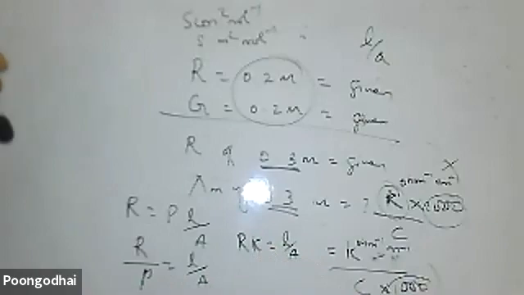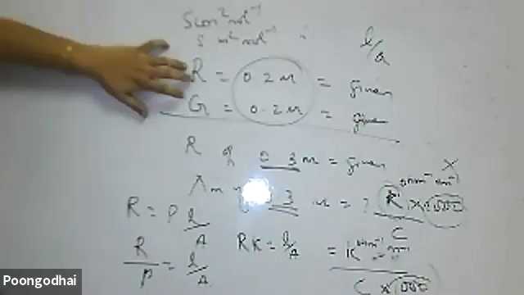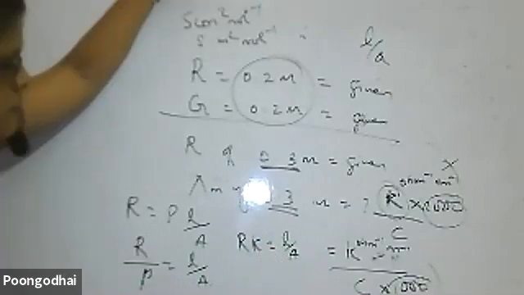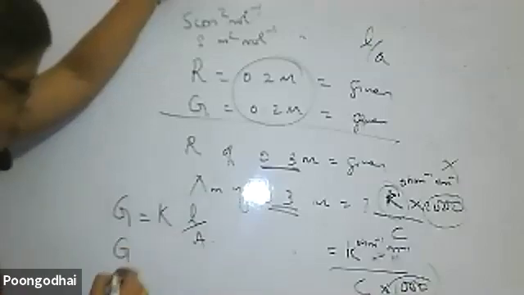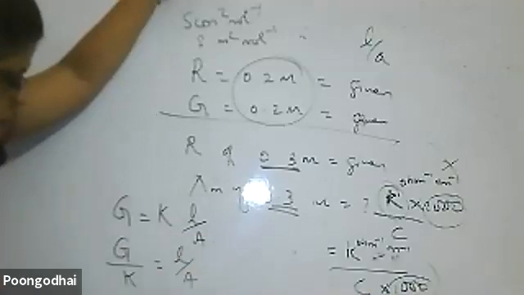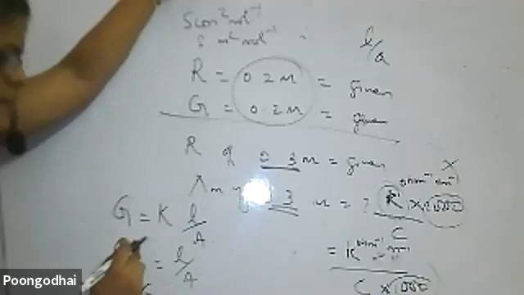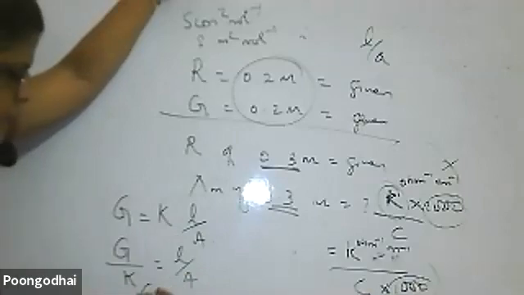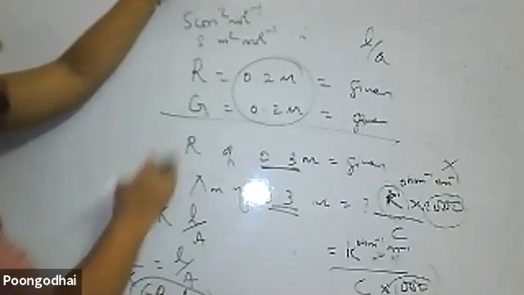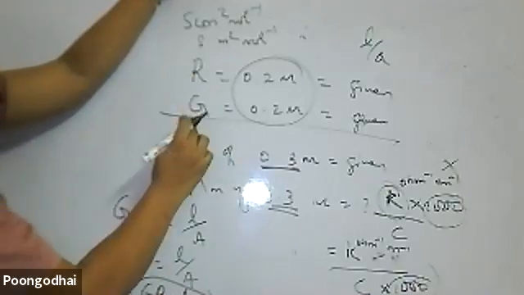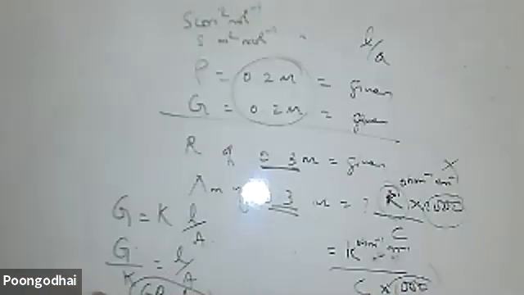Kappa, okay. But if conductance is given, then I go for G is equal to kappa into L by A. Therefore kappa is G by L by A, and 1 by kappa is rho. So rho is equal to L by A. Resistance, conductance or resistivity is given, and this is the way they give it. From conductance and resistivity I can find L by A, the cell constant.